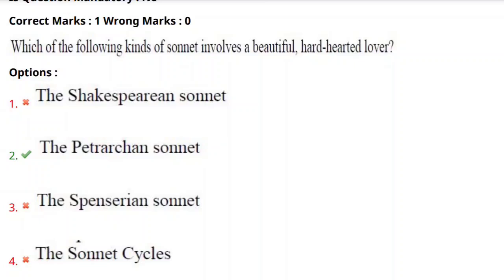You will get confusion here. You will misunderstand it as Shakespeare because he is the author of a great love story, Romeo and Juliet. Here is the chance for you to get confused, so don't get confused. A beautiful and hard-hearted lover will be seen in the sonnets under the Petrarchan sonnet form. Yes, the correct option here is the Petrarchan sonnet.